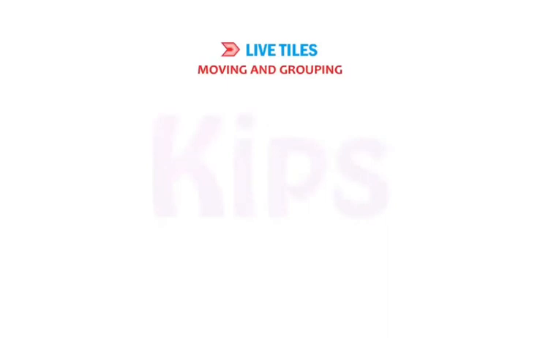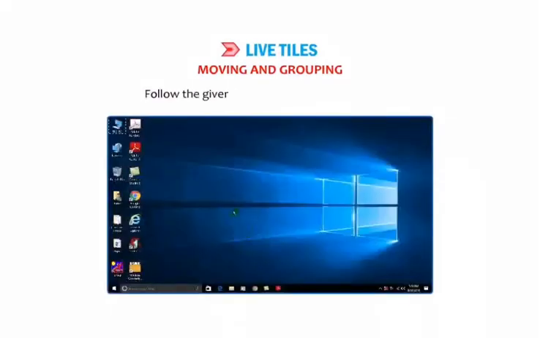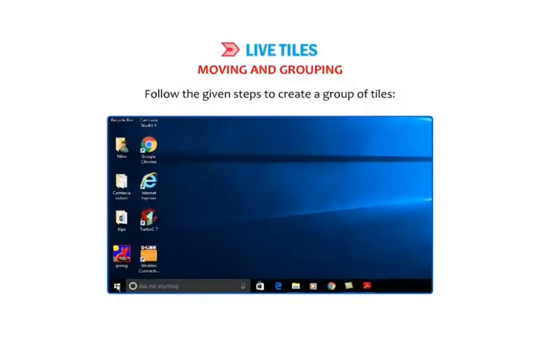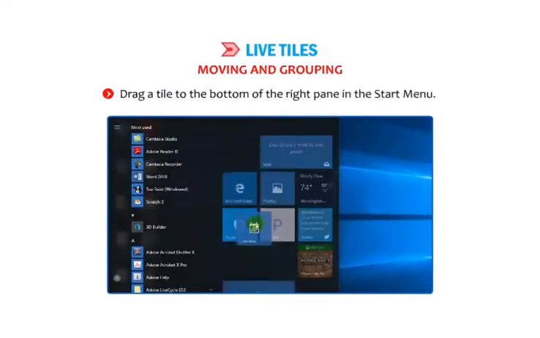Moving and grouping. You can move a tile to any place in the Start menu just by dragging it to the desired position. Tiles can also be combined to form a group. Follow the given steps to create a group of tiles. Drag a tile to the bottom of the right pane in the Start menu.